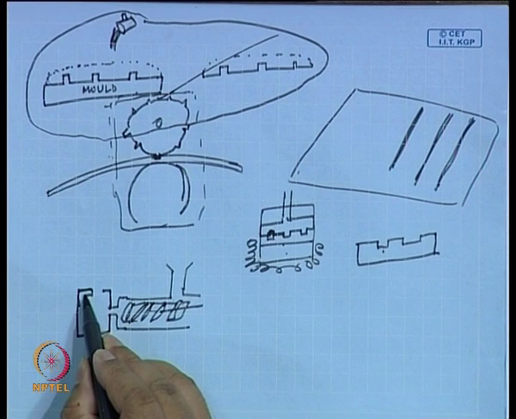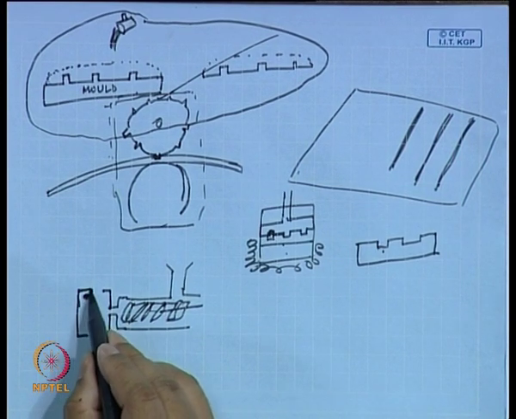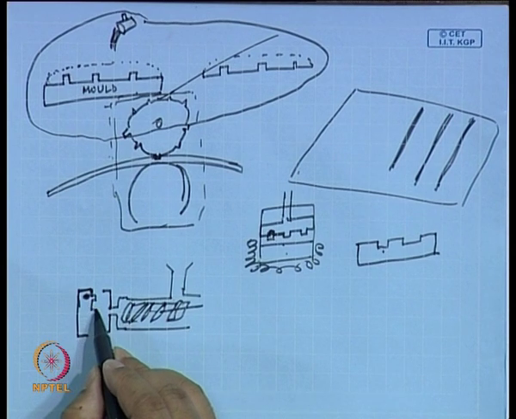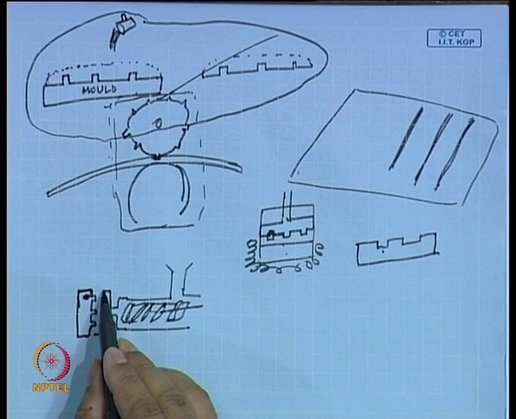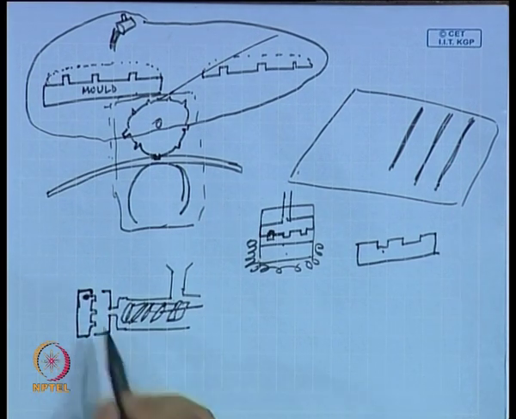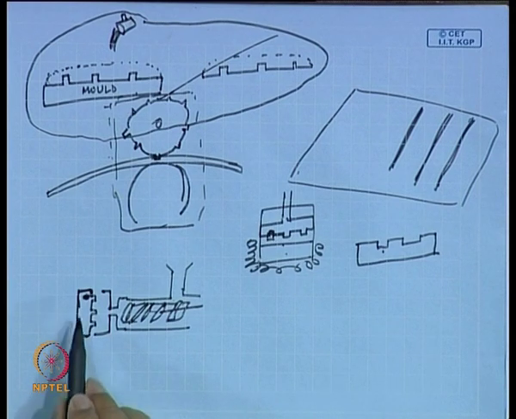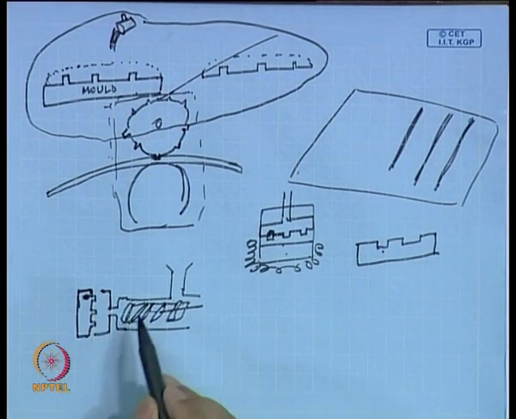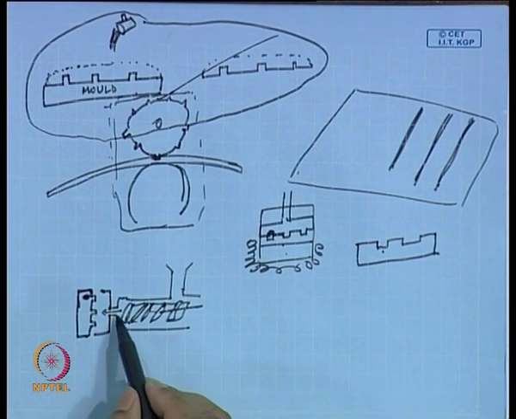So, this is a jig which is sitting there, and you are pushing the molten polymer through this.